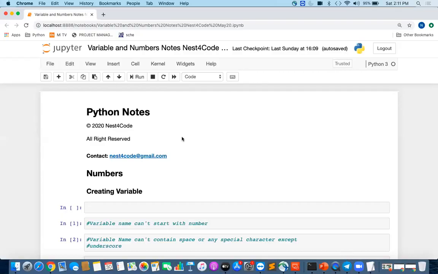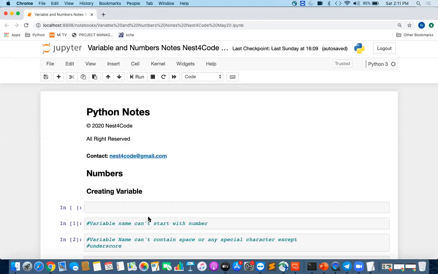Welcome to our session for variables and numbers, and thanks to Nest for Code for organizing this. Today we'll discuss what variables are, what numbers are, how you can convert one number or data type to another, how you can take inputs from the user, what comments are, and whether comments are really important, and how to use comments wisely in code.